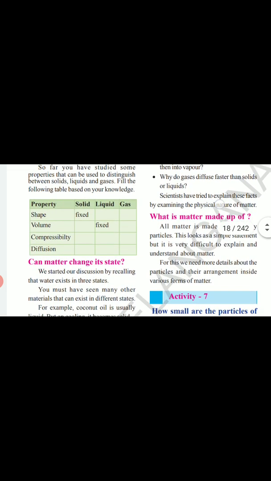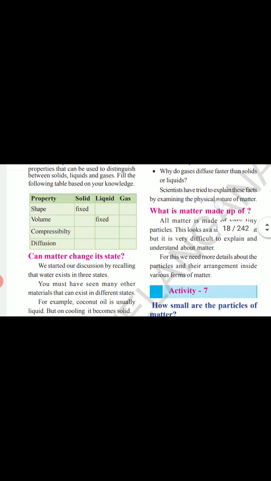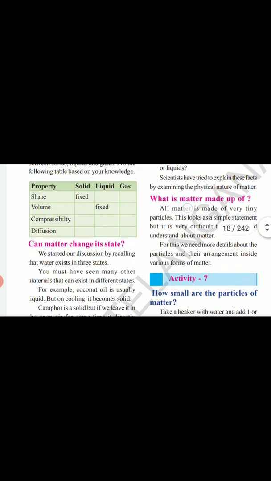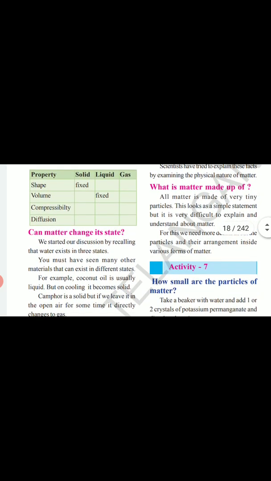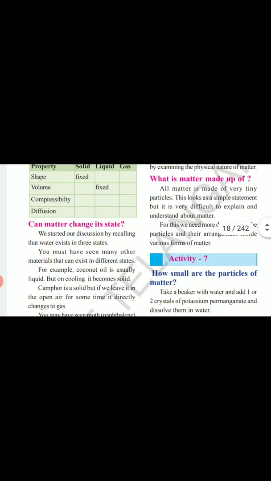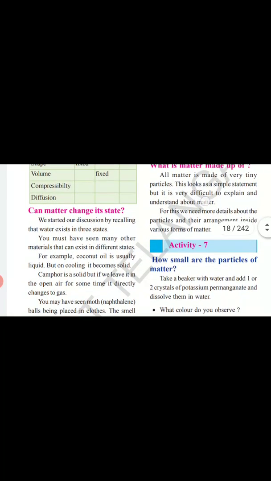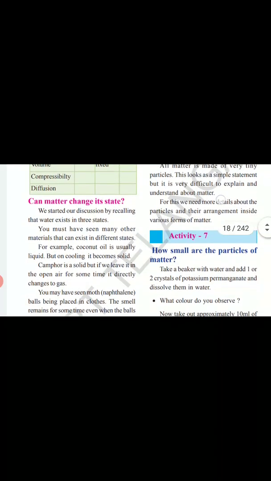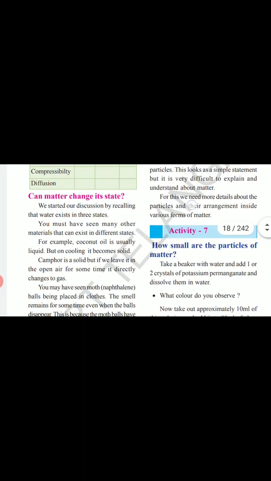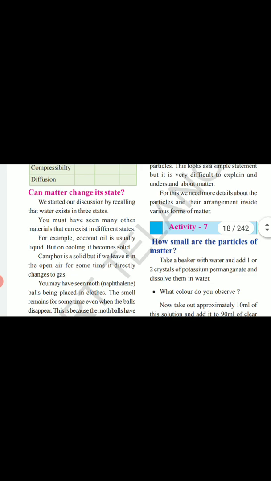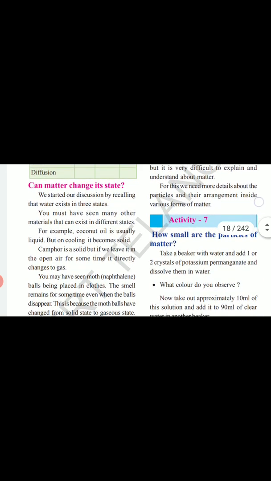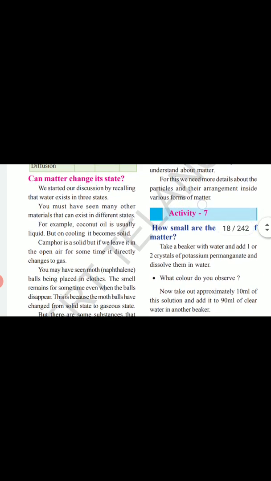Scientists have tried to explain these facts by examining the physical nature of matter. What is matter made up of? All matter is made up of very tiny particles. This looks like a simple statement, but it is very difficult to explain and understand. For this, we need more details about the particles and their arrangement inside various forms of matter.